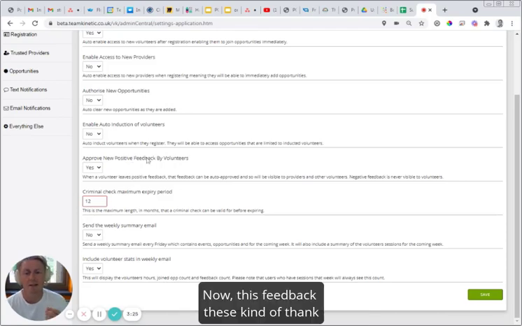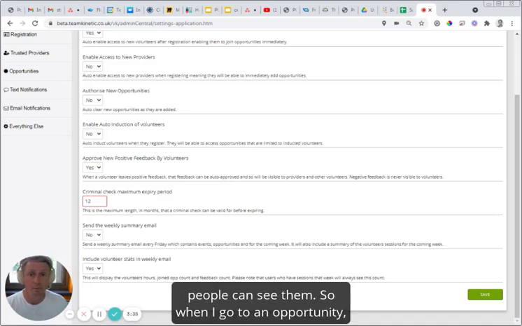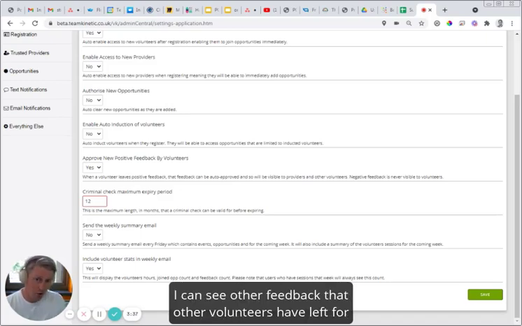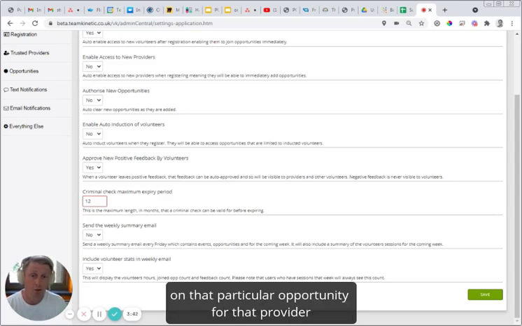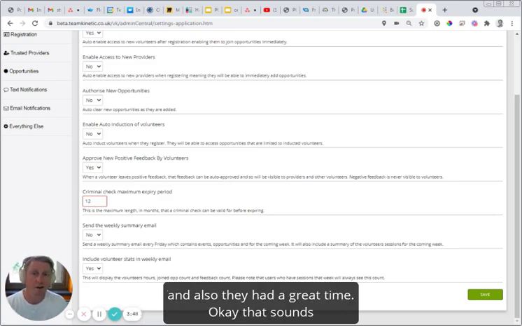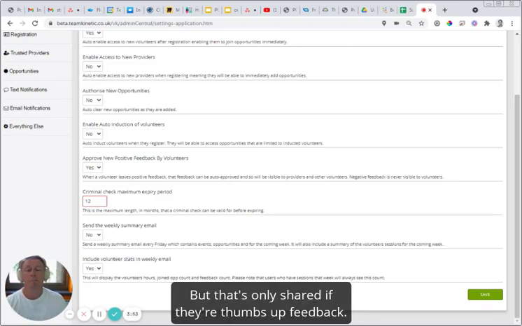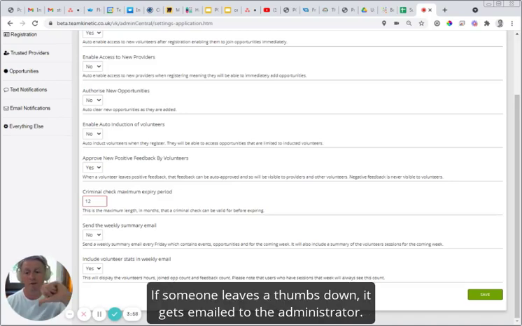Now, this feedback, these kind of thank you messages, are shared, so other people can see them. When I go to an opportunity, I can see other feedback that other volunteers have left for that particular opportunity for that provider. So I might say, oh, these volunteers have got 5 feedbacks, and they've also had a great time. That sounds good, it sounds exciting. Maybe I'll join that opportunity. But that's only shared if there's thumbs up feedback. If someone leaves a thumbs down, it gets emailed to the administrator.